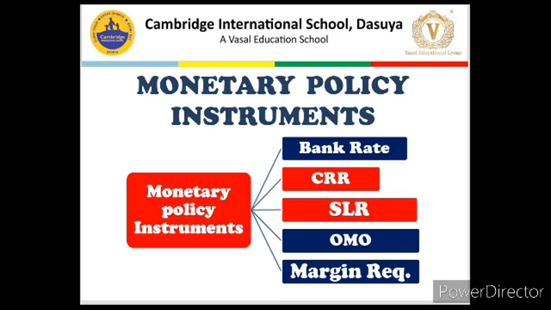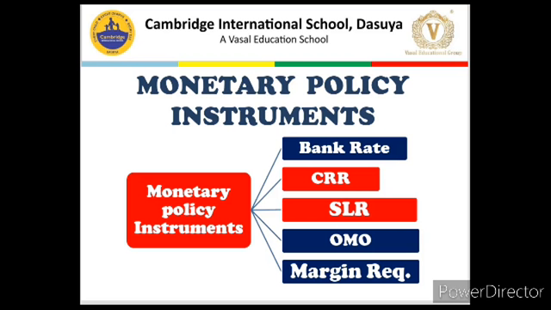So monetary policy generally has two types of instruments. One category is known as quantitative instruments and the second category is known as qualitative instruments. The quantitative category has four instruments: bank rate or repo rate, second is cash reserve ratio or CRR, third is statutory liquidity ratio or SLR. As you are aware, we have already studied CRR and SLR during the topic of credit creation by commercial banks. Then the fourth is open market operation or OMO.